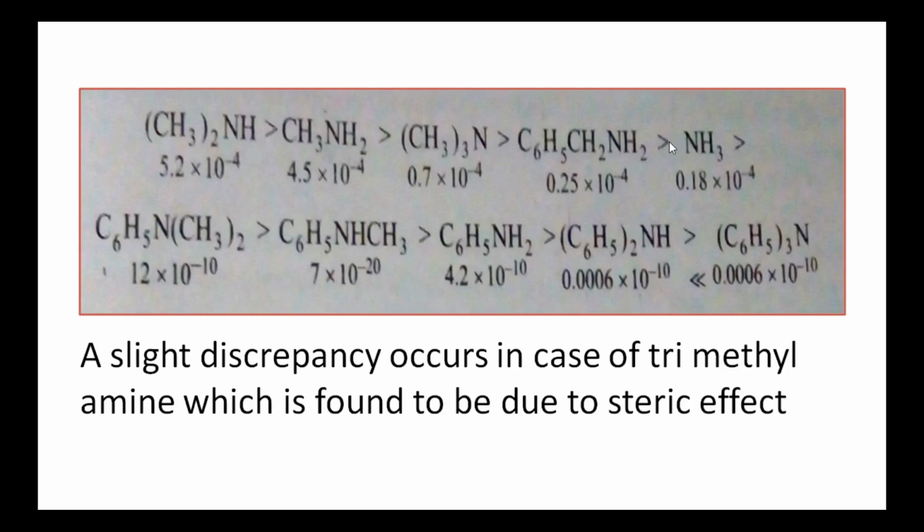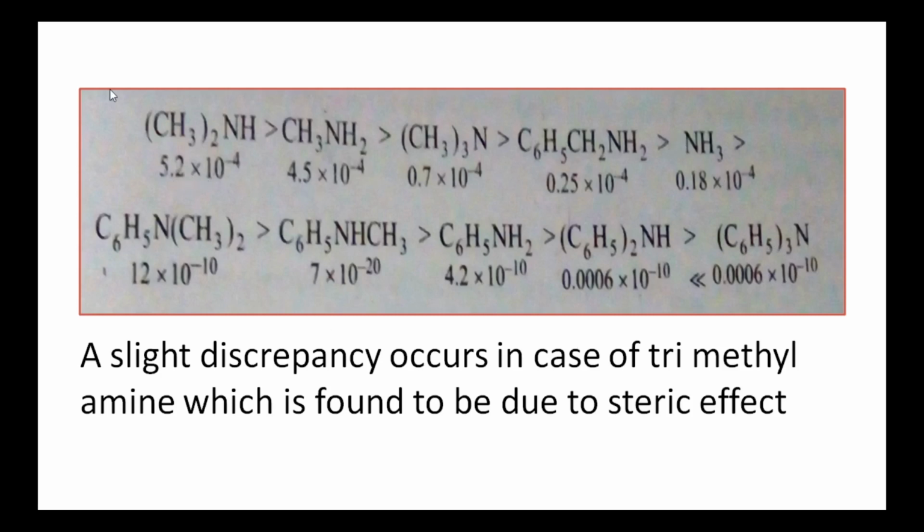Aryl alkyl amine is more basic than ammonia, which is more basic than aromatic amines. Among aromatic amines, N,N-dimethylaniline is more basic than N-methylaniline, which is more basic than aniline, which is more basic than diphenylamine, which is more basic than triphenylamine. It is indicated by their Kb values.